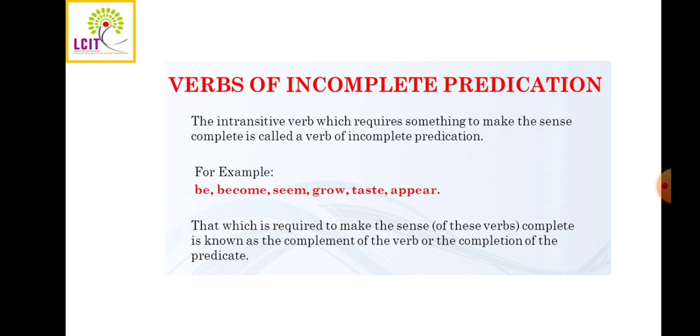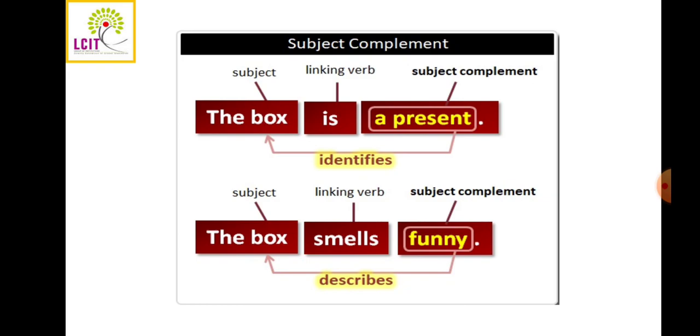What is Sam? Sam is a banker. Sam is, yes, Sam. But what he is? He is a banker. Okay. Now next we will see about subject complement. Now complements are given. As we see, the words or phrases that are added are known as the complement of the verb. So Sam is a banker is a complement.